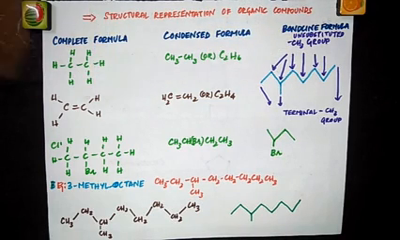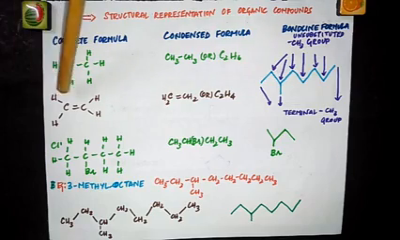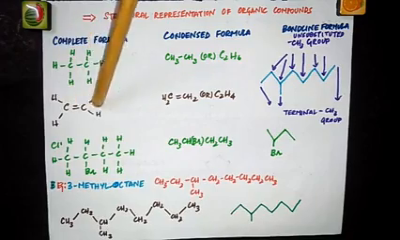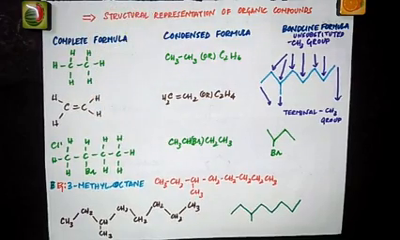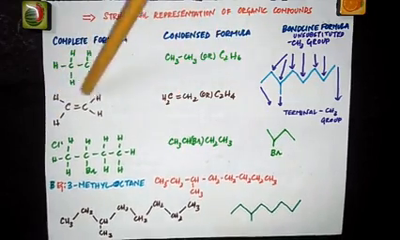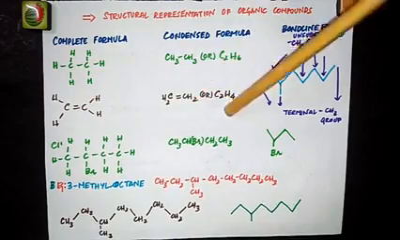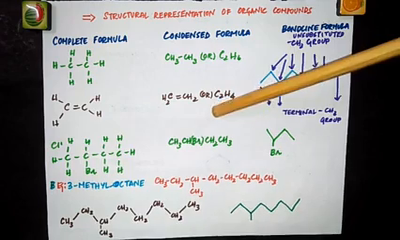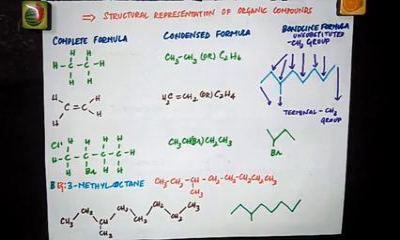And the second example, I've written C2H, and a carbon bonded with a double bond to another carbon, and this carbon in turn is bonded with 2 other hydrogen atoms. This can be written as CH2 double bond CH2. Or how many carbon atoms? 2 carbon atoms and 4 hydrogen atoms, C2H4. This is the condensed formula.